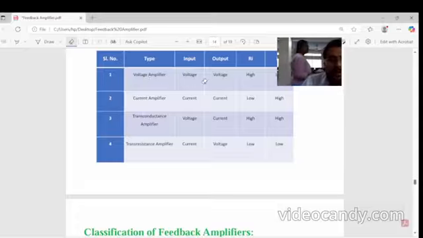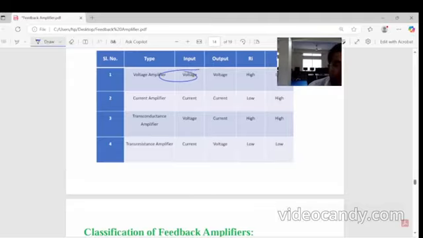In case of voltage amplifier, the input terminal is voltage and output terminal is also voltage. Input impedance is high and output impedance is low.